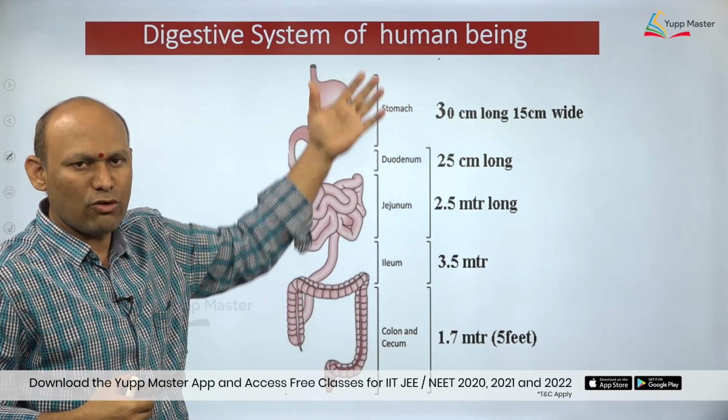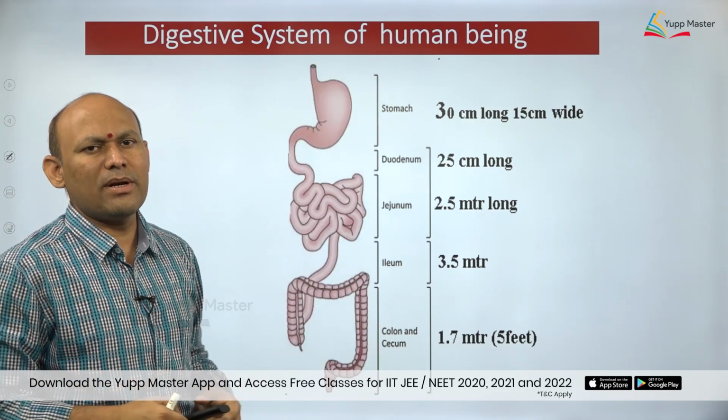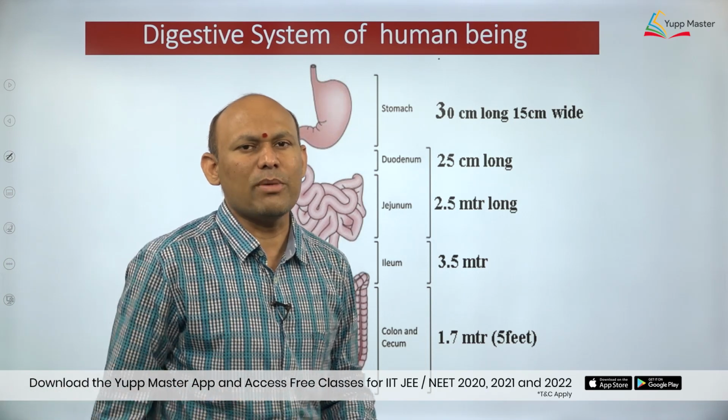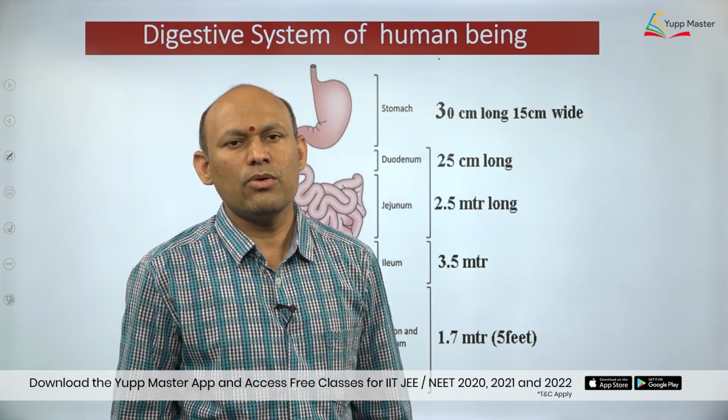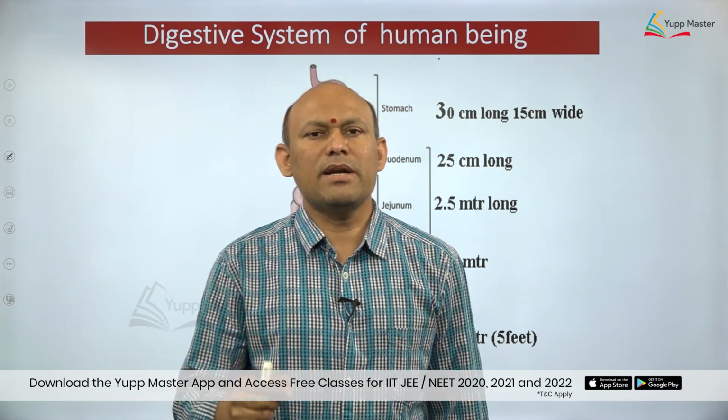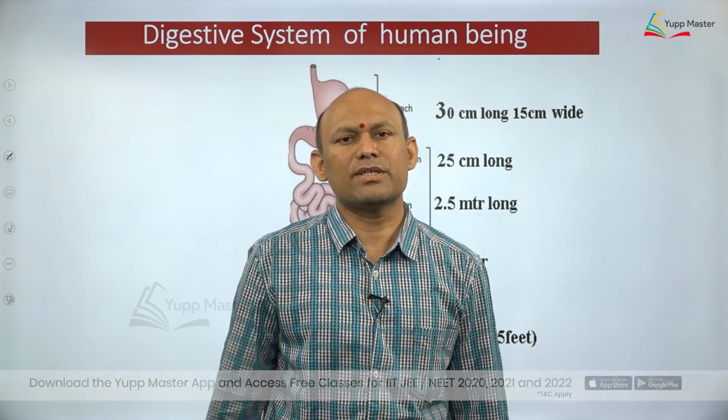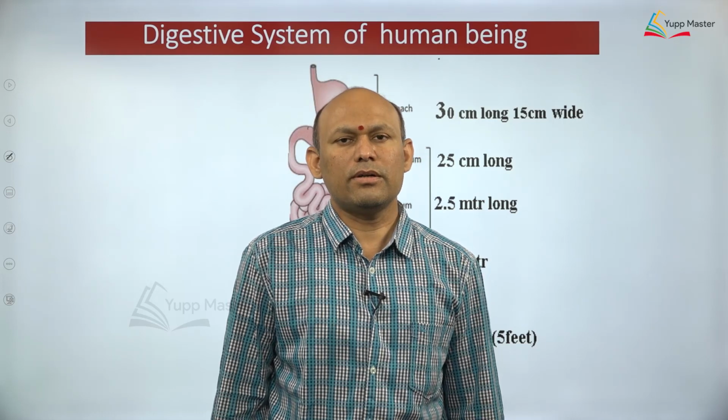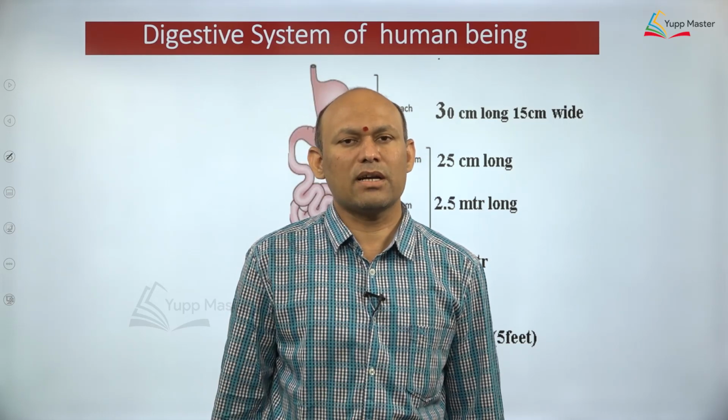If you measure the total length of the alimentary canal, you will come across how much? 8 to 10 meters, dear students. So with this we have finished the alimentary canal of human being, our digestive tract, our gut.